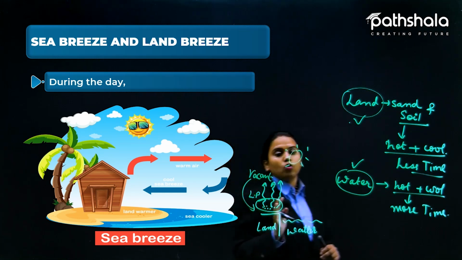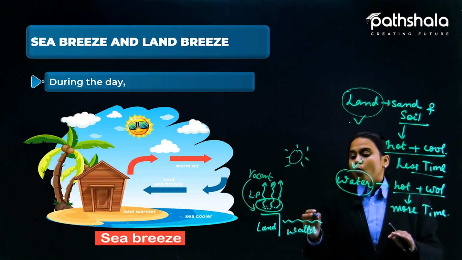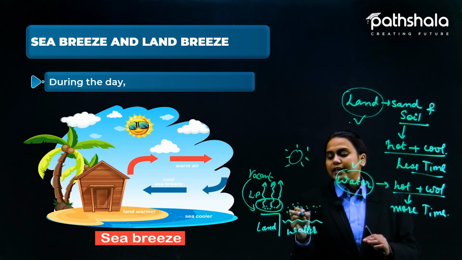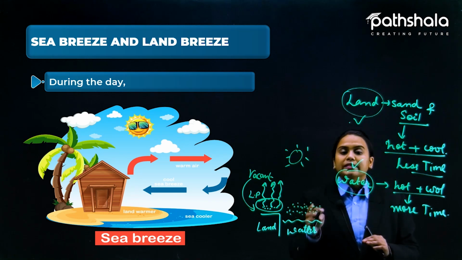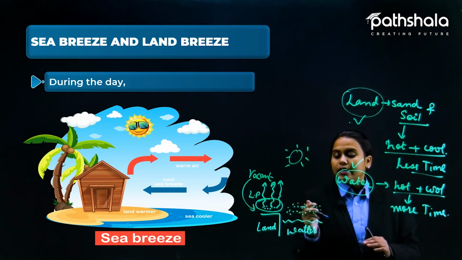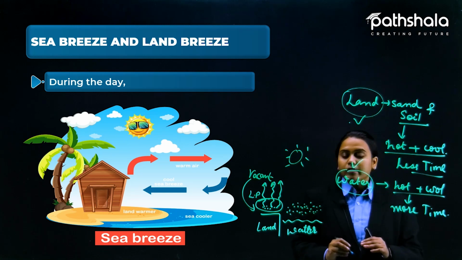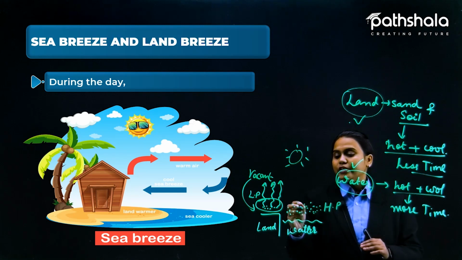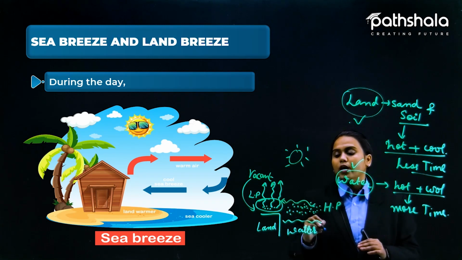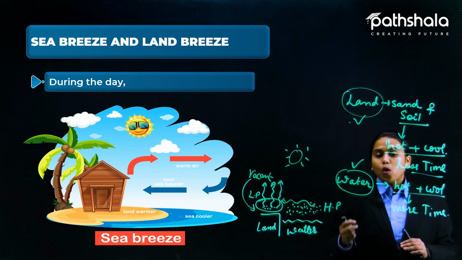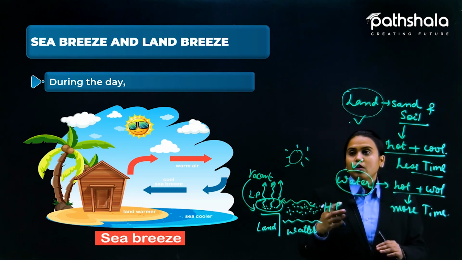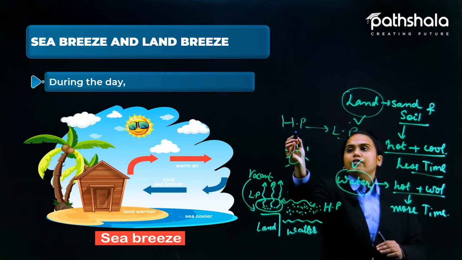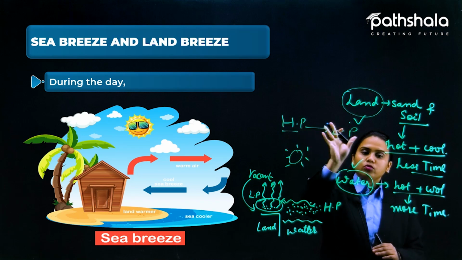Now because of the low pressure that is present here, the water is still trying to heat up. So we will say that the air will still be present here only. Now this air that is present just above the level of the water has high pressure. That high pressure air would easily move towards this one, because air, water and any natural source will always move from high pressure to low pressure.